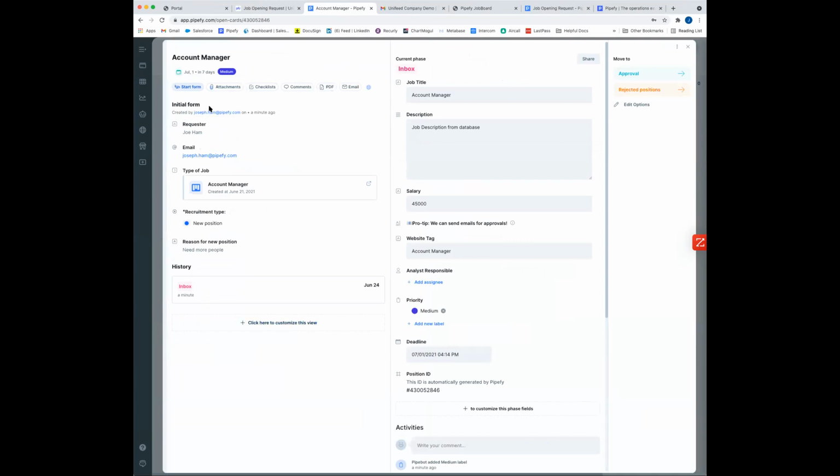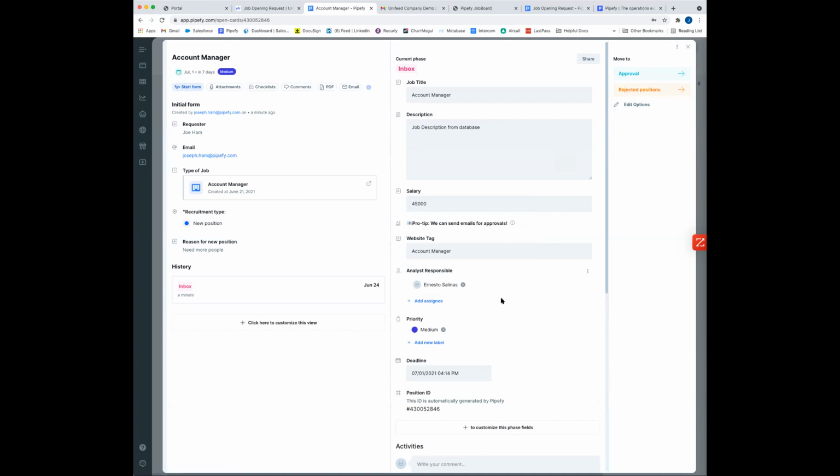And throughout our different phases, it's going to have what we like to call just-in-time information. So over here, during our inbox phase, we want to make sure we have the correct job title, the description, and maybe assign an analyst to ensure that we have all of the correct information. This could be automated, so we're going to assign this to Ernesto, but maybe if this is over a certain salary or a certain position, we want a different analyst responsible. That can all be automated.